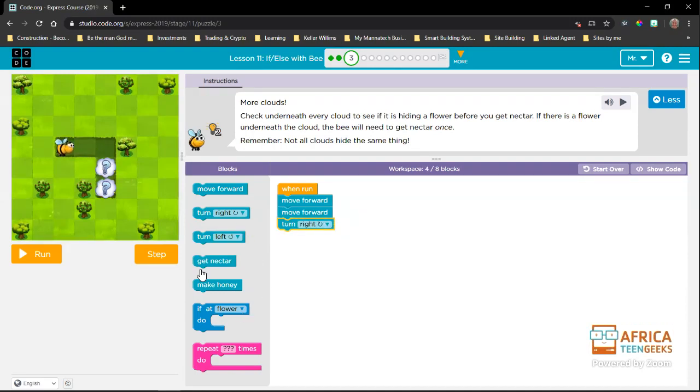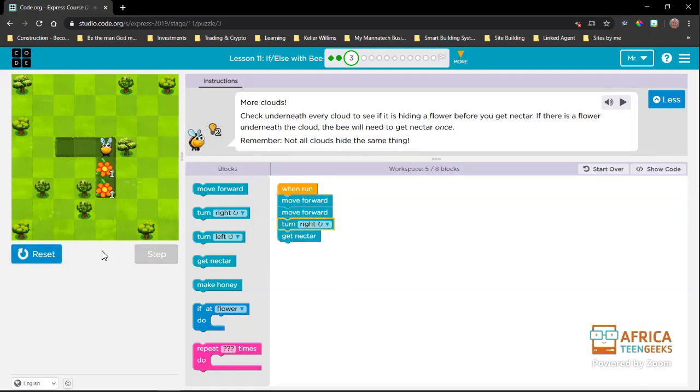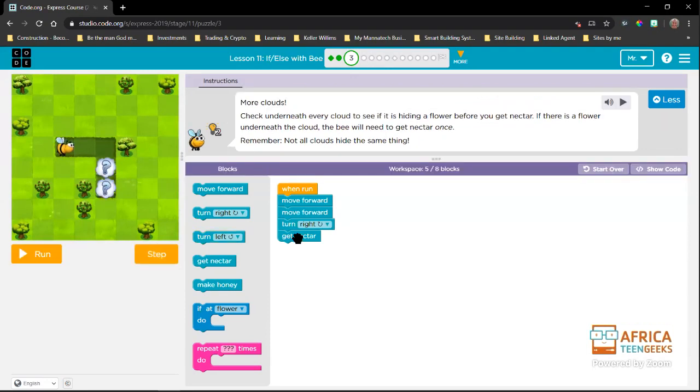Now this is where I want to ask you, do I put a get nectar block here, or do I put an if at flower block here? Which one? Get nectar or if at flower? Hadia is saying if, Cindy is saying get nectar, Tabella is saying both. So let's test this. Get nectar, we run. Okay, that doesn't work yet. Not yet. I made a mistake. We need to move on to them first. So let's just do this. We're going to move forward so that we're there, and then we'll put the get nectar there.